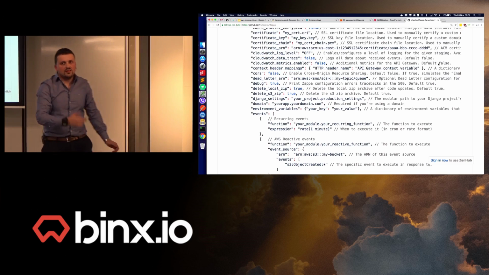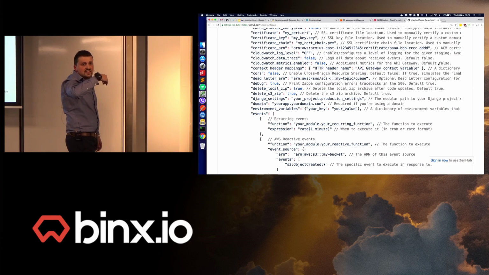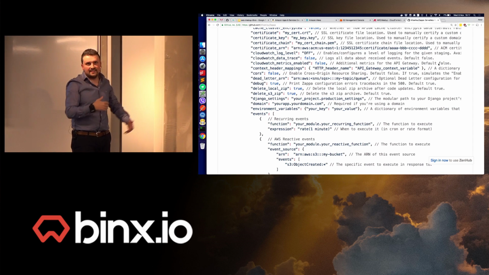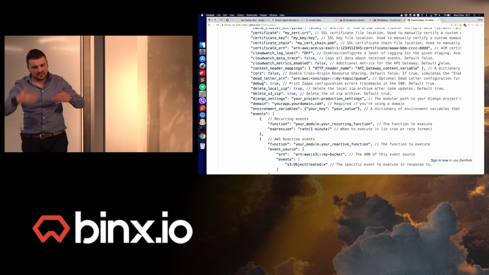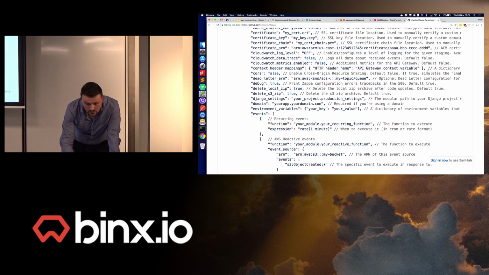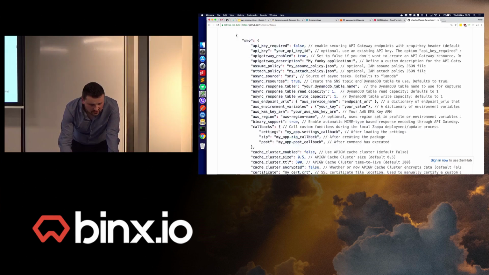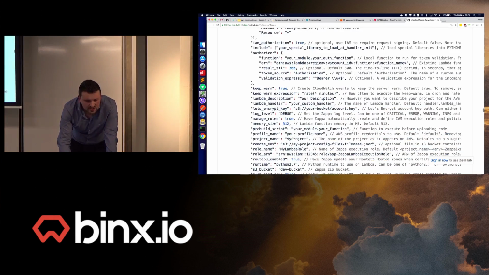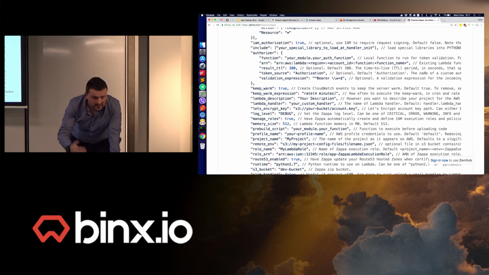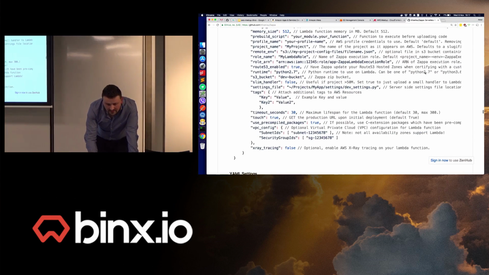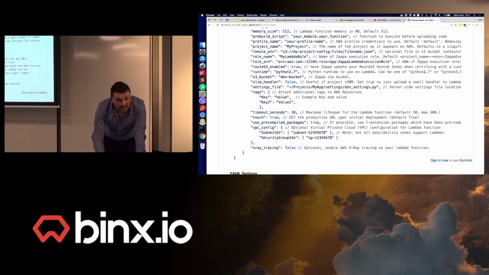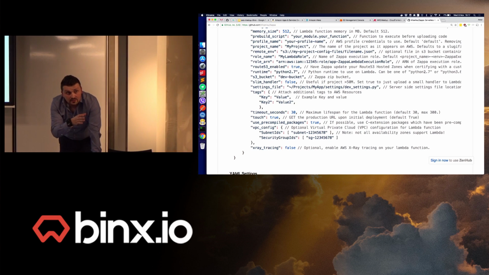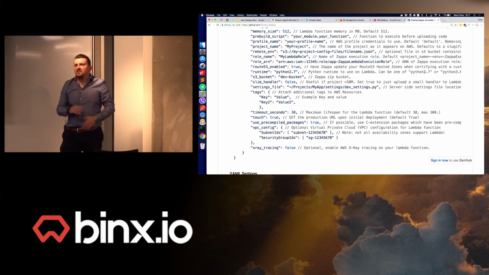The things that you have in your Flask-Ask, they create the routes automatically in this case. You can see that there are a lot of settings that you can set in Zappa, but most of the things are already on by default, so you don't have to change that. Does that answer your question? Okay. Other questions?